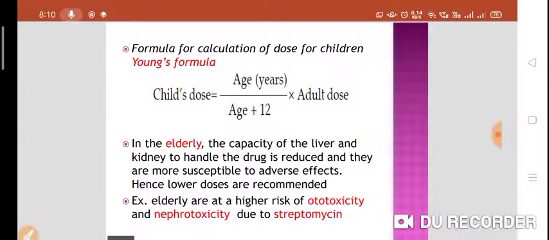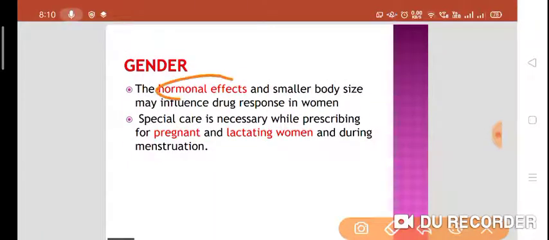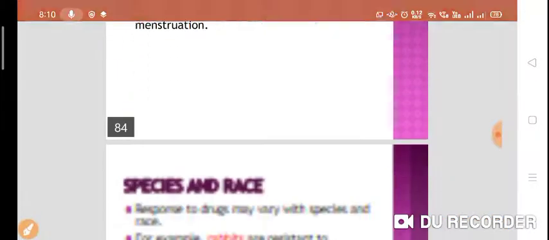Elderly are at a higher risk of ototoxicity and nephrotoxicity due to streptomycin, so you have to decrease the dose of the drug. Then gender differences: hormonal effects and smaller body size may influence the drug response in women. So special care is necessary while prescribing for pregnant and lactating women, and during menstruation.